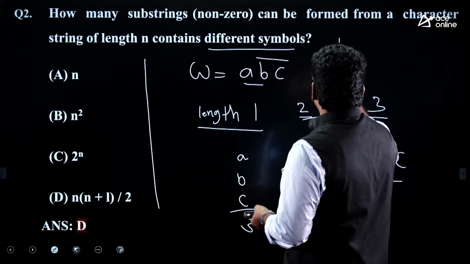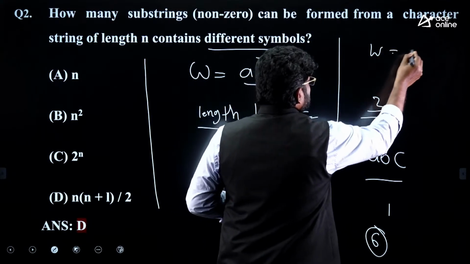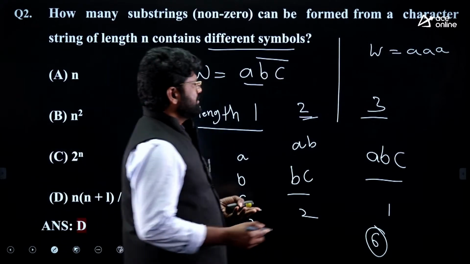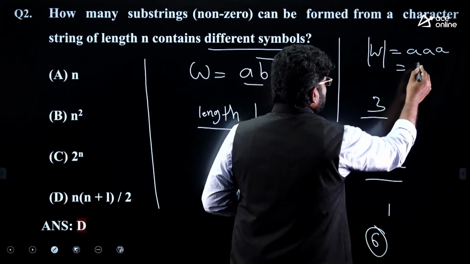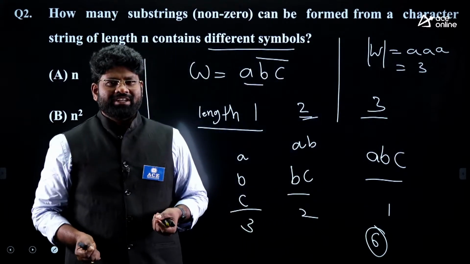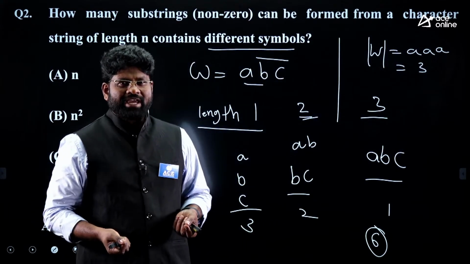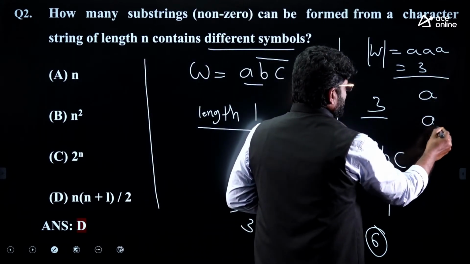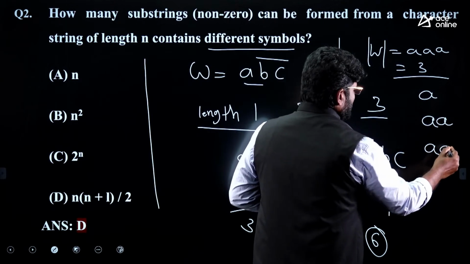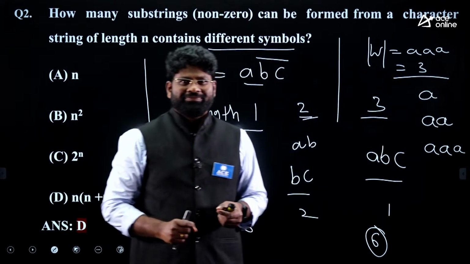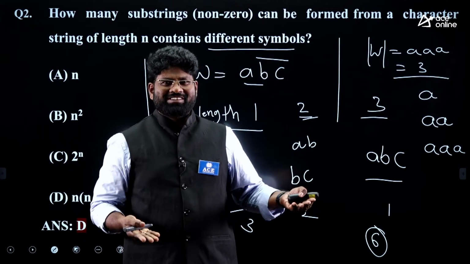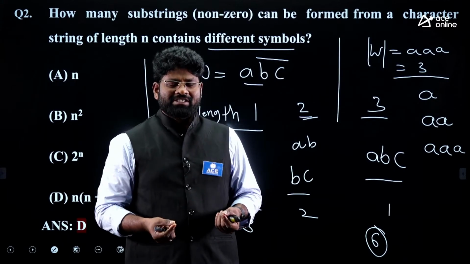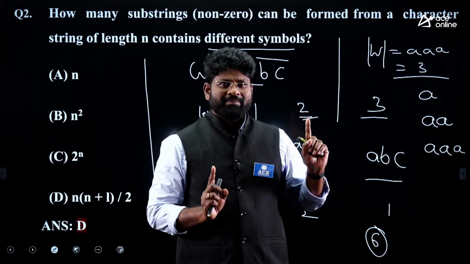For example, you have W equal to just AAA. Just take it. What is the length of the string? This length is equivalent of absolutely 3. Then what kind of substrings can I have from this? A can be one substring, AA can be another substring, and AAA can be another substring. So altogether you got just 3 strings, right? I cannot have 6 here. I can have only just 3.